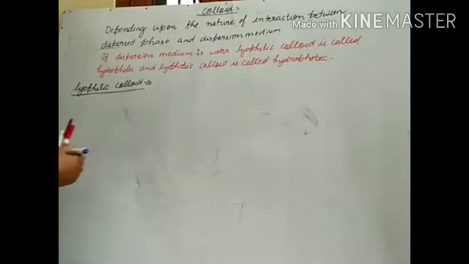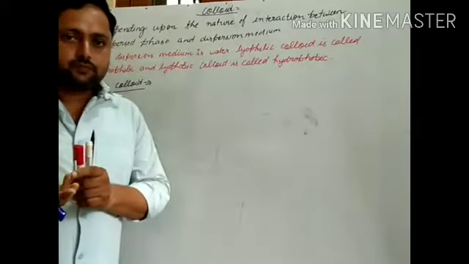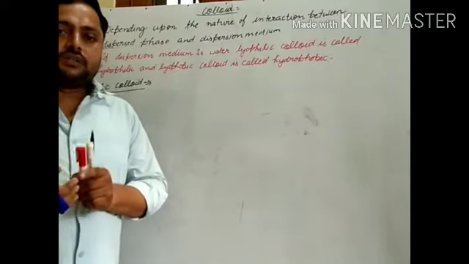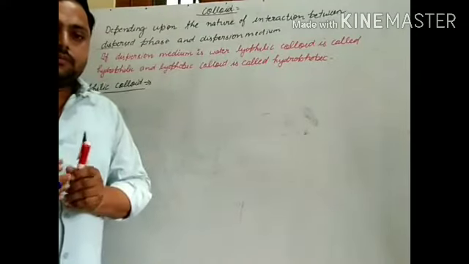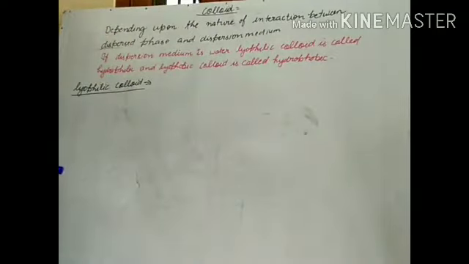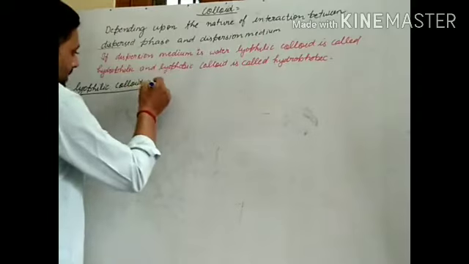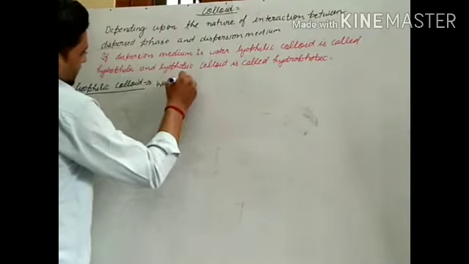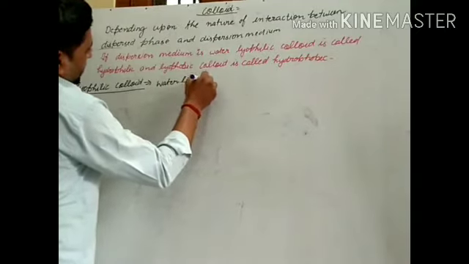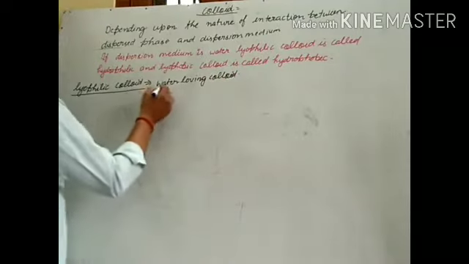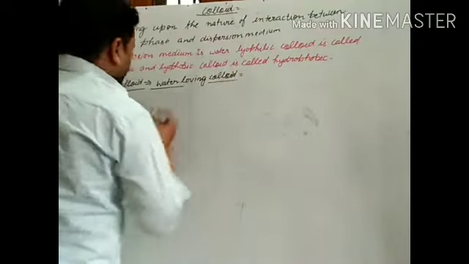Lyophilic colloid. What did I tell? Colloid formed by mixing gelatin, starch, etc. with a liquid, that is the dispersion medium, is called lyophilic colloid. And one more name for this is water-loving colloid.